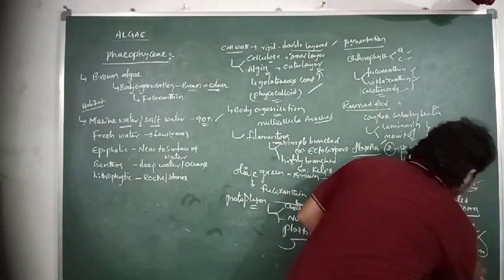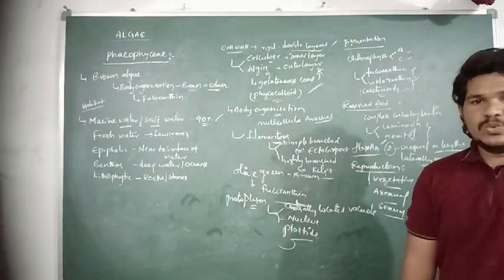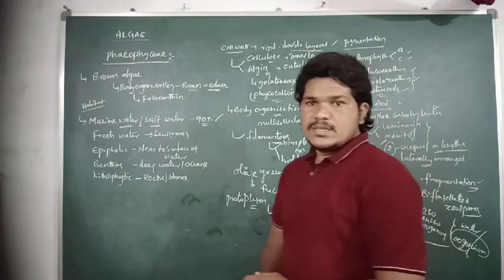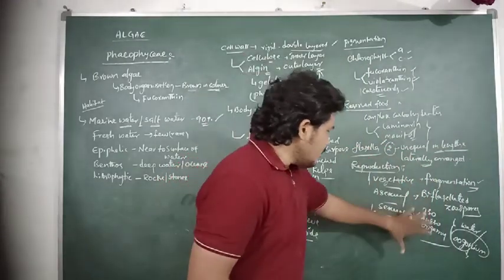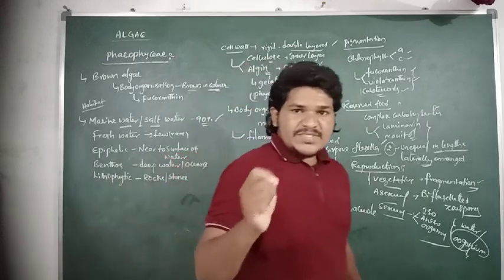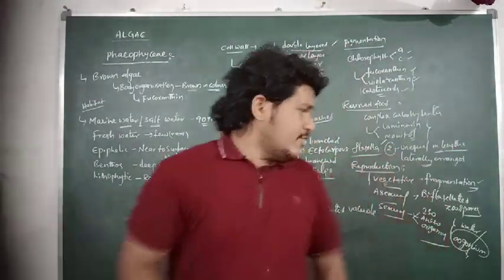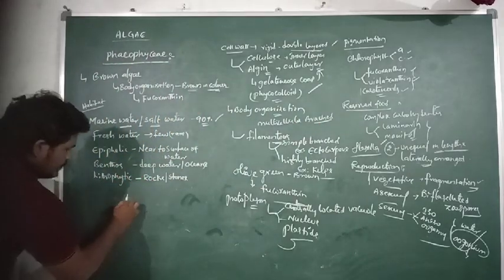Oogonium, particularly, takes place in the oogonous species. So this is about the reproduction process in the brown algae, and then the life cycle which is present in the brown algae. Here, if we observe the life cycle of brown algae,